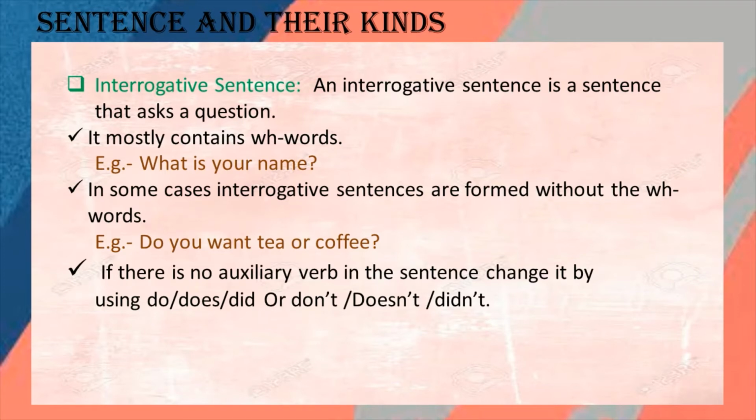And if we have to transform a sentence into an interrogative sentence, and in the previous sentence there is no auxiliary verb, then what will we do? We can put do, does, did, or don't, doesn't, didn't from our side. By using this auxiliary verb, do, does, did, we can form an interrogative sentence. So while transforming any sentence into an interrogative sentence, you have to keep all these things in your mind.